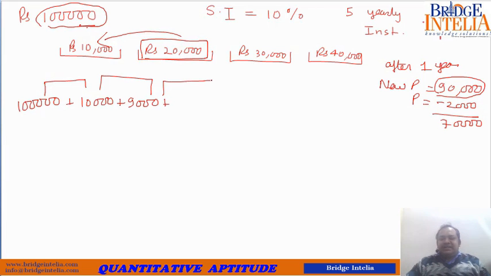So the next year he is making his calculation only on 70,000. He will tell you that you have to pay me 10% of 70,000, that is equal to 7,000. Now you are making another payback of 30,000, so the remaining balance is 40,000.